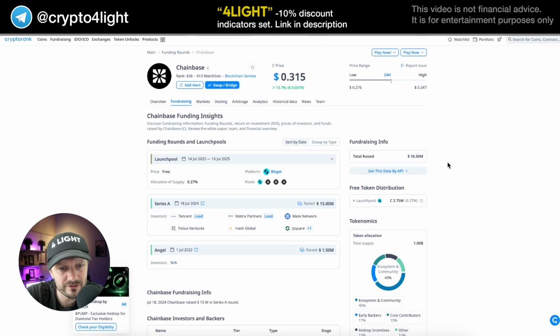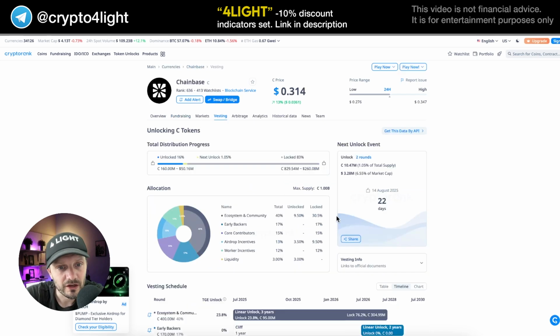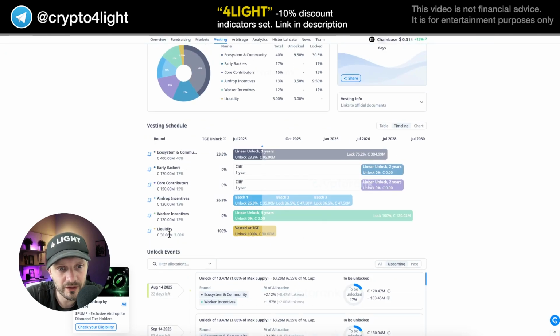Take a look at the fundraising rounds. Unfortunately, there is no data, but there's an angel round in 2022. The Series A round was in 2024, so a year ago, and we can't know at what price they got these tokens. For sure, I'm more than sure they have a lot of different wallets, like 100 wallets, and they can spread the tokens between the wallets, hide their steps, and distribute it step by step. Also, on the vesting schedule here, we got liquidity at TGE, and the rest vests over 5 years.